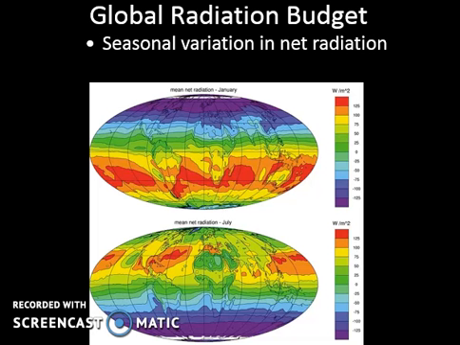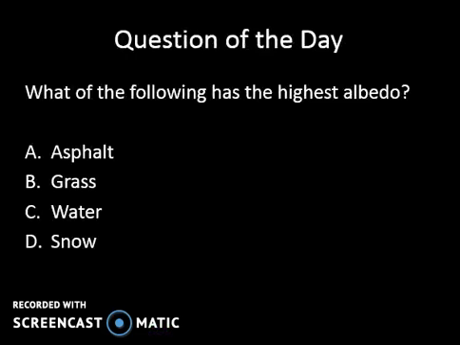Okay, so when talking about global radiation, you know that we don't have an equal amount of energy on the Earth's surface. We know we have areas where there's more heat, okay, due to the sun's subsolar point. And we know we have areas of deficit where we have 6 months of darkness and 6 months of light. So a question that I have for you guys is, which of the following is going to have the highest albedo? Okay, so our options are asphalt, grass, water, or snow.